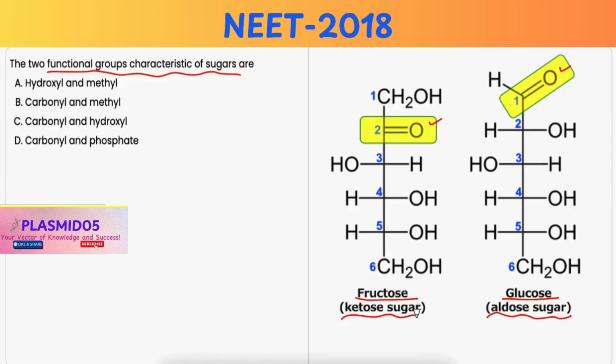And another functional group, that is the hydroxyl group. Now, sugars are polyhydroxy compounds, meaning they have multiple hydroxyl groups. And these two groups define the structure and reactivity of sugars, influencing their properties like solubility and chemical reactivity. So the correct answer is option C, carbonyl and hydroxyl.